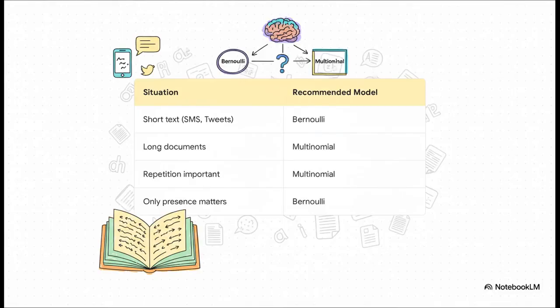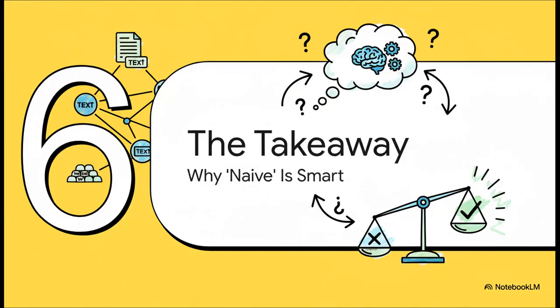So here's the bottom line. It really just comes down to your data. If you're working with short stuff like tweets or text messages, Bernoulli is a fantastic lightweight choice. But for longer documents or any situation where you think word repetition really matters, like in a passionate movie review, multinomial is almost always going to be the way to go. So let's bring this all home and get back to that central mystery we talked about. Why on earth is a model built on a naive, fundamentally incorrect assumption so ridiculously effective?